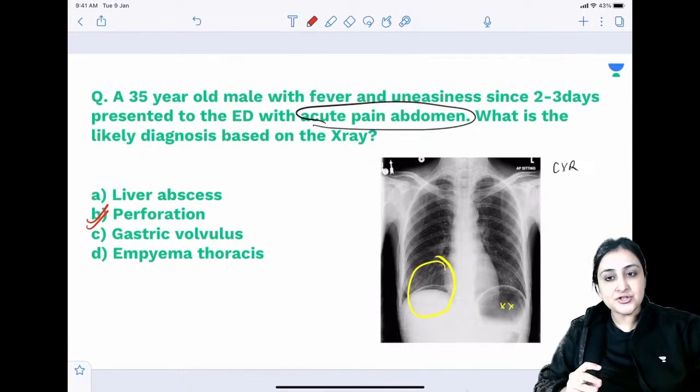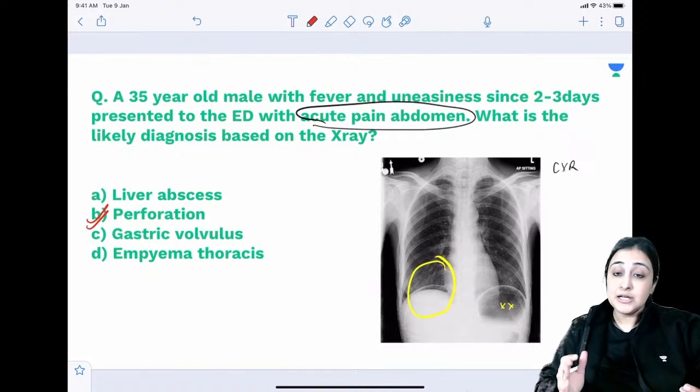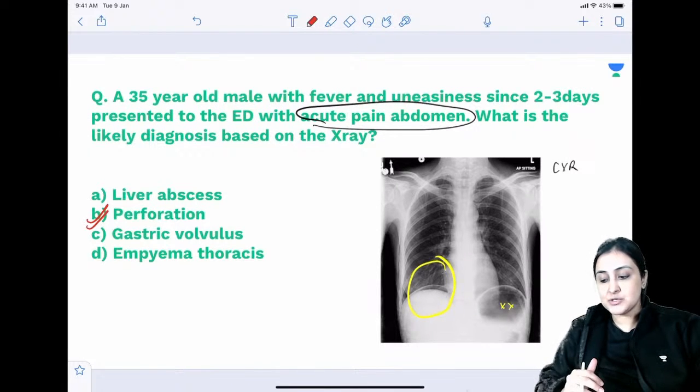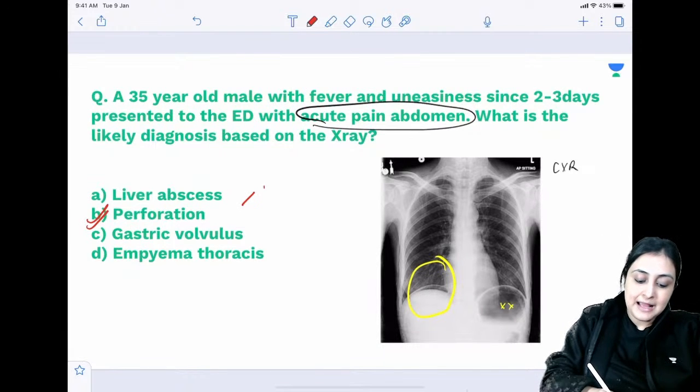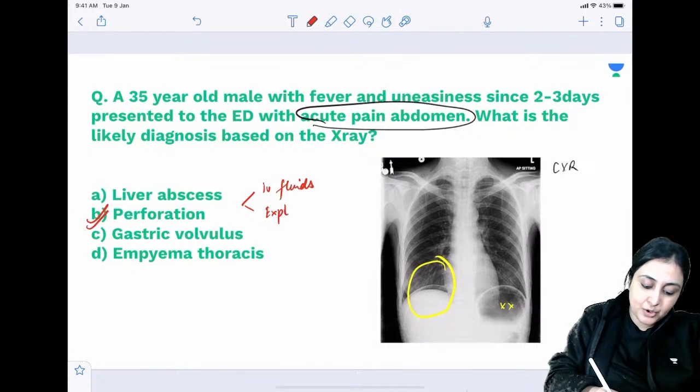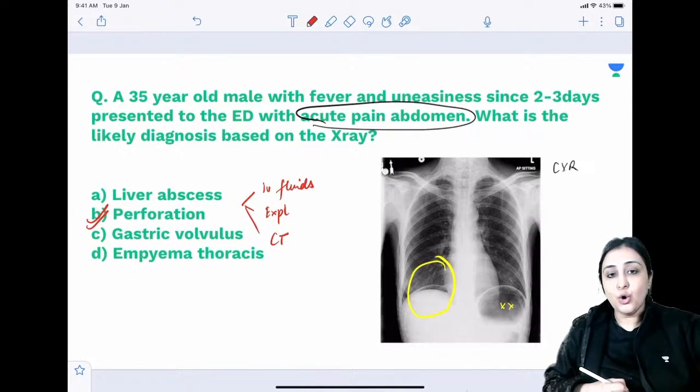So pre-test odds of this question coming are very high. That is why the moment you see pain abdomen, chest X-ray, think it is perforation, look for air under diaphragm, confirm diagnosis and move on. All right, so do not waste any time on this question. No complication, always this will come. So perforation, either they will ask diagnosis or they'll ask you what is the next step. They ask next step nowadays, and they will give you options like IV fluids, exploratory laparotomy, CT. Will you do all of them? Will you do 2 of them? Will you do 1 of them?